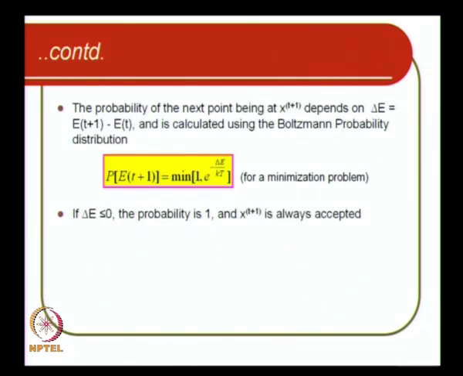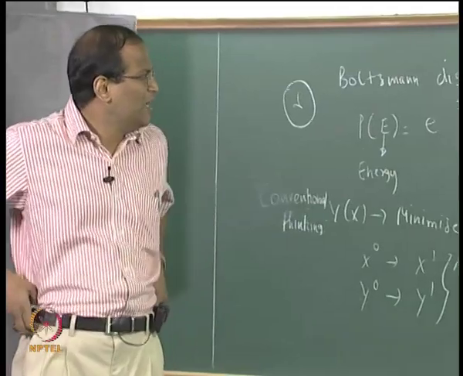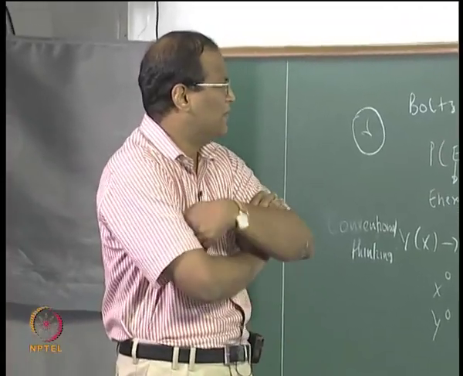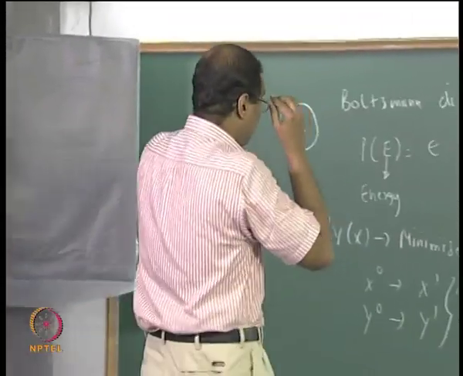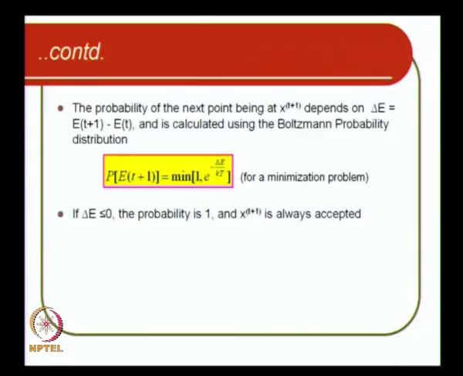The probability of the next point at x(t+1) depends on delta E. Delta E is your change in the objective function, which is E(t+1) minus E(t), that is y1 minus y0, and is calculated using the Boltzmann probability distribution. Now we apply the Boltzmann probability distribution. P of E(t+1) is the minimum of 1 and e to the power of minus delta E by kT.